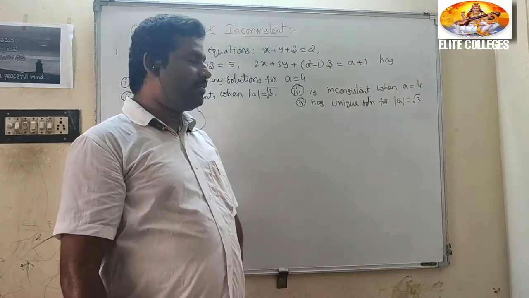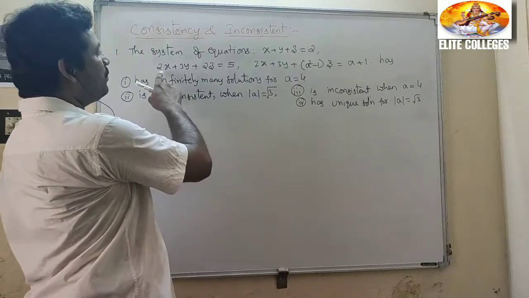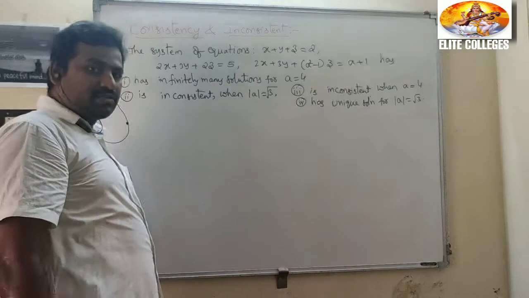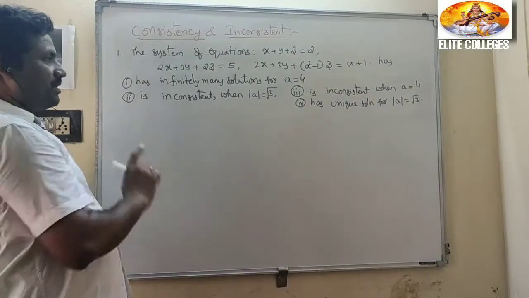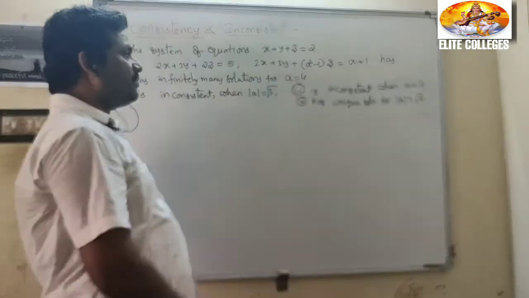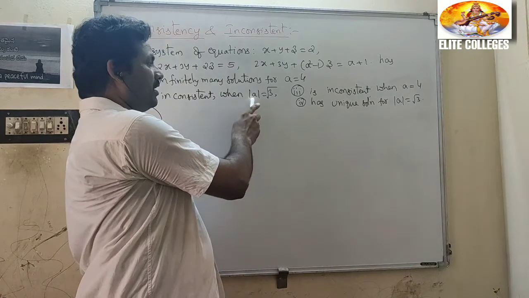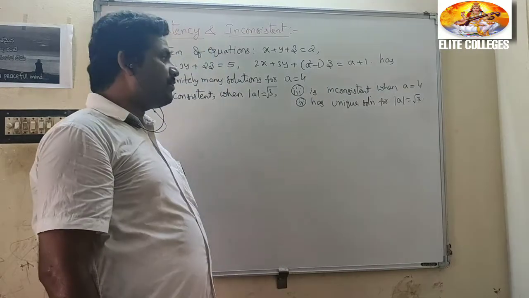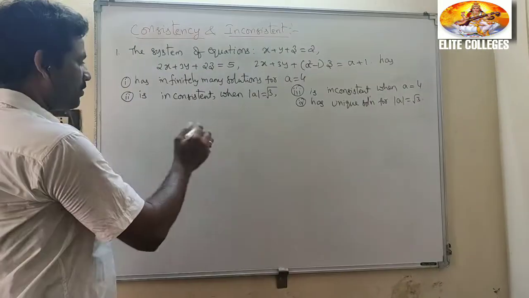Right, students, see this problem. The system of equations x + y + z = 2, x + 3y + 2z = 5, 2x + 3y + (a² - 1)z = a + 1 has: first option, infinitely many solutions for a = 4. Second, is inconsistent when |a| = √3. Third one, is inconsistent when a = 4. Has unique solution for |a| = √3. What is the problem they have given?